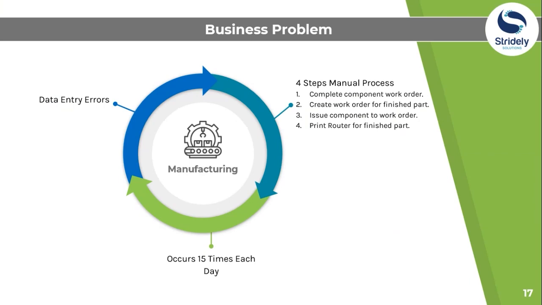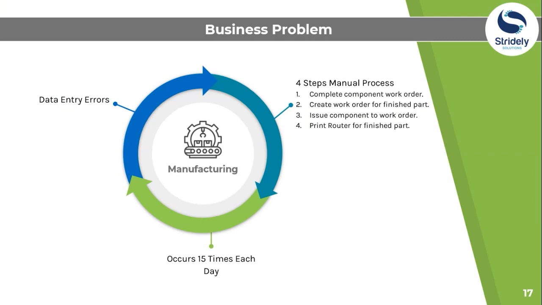The steps in the manual process include, first one is complete component work order. These are the common steps to process a work order. First one is complete component work order. Next we have to create work order for finished part and then issue component to work order, and last print router for finished part. So here the issue is also data entry errors. The issue is it's having multiple steps, and all of these steps occur 15 times each day. So it's a very time consuming task.